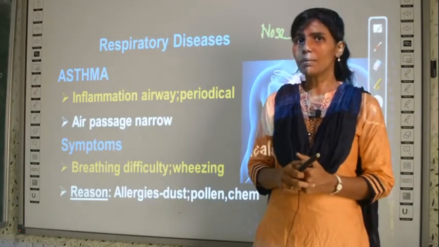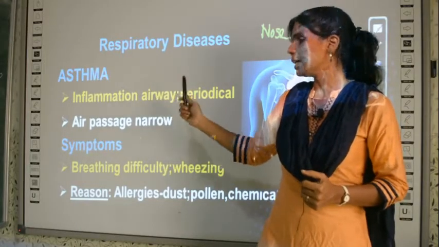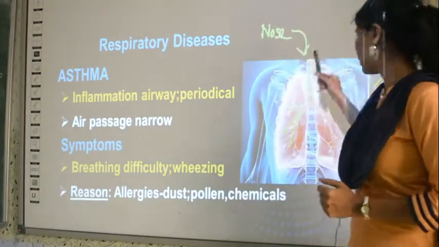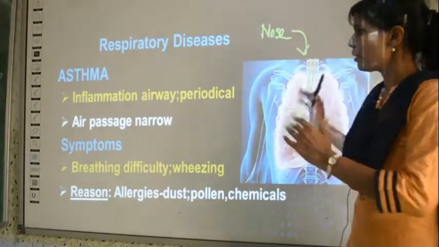So what have we studied about asthma? Asthma is the inflammation in the airway. Which is the airway? This is the airway. If there is inflammation, what will happen?